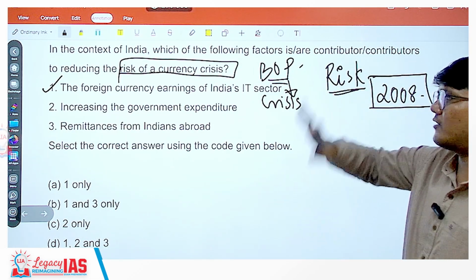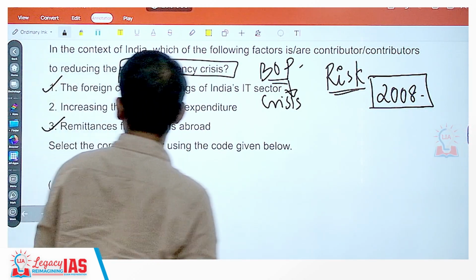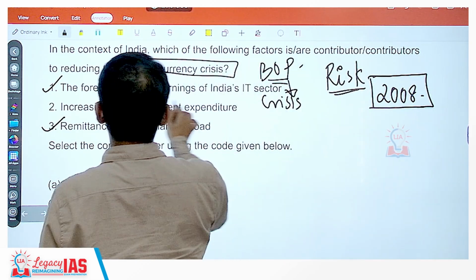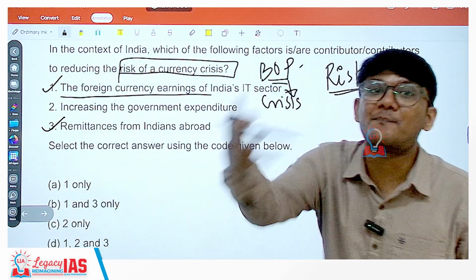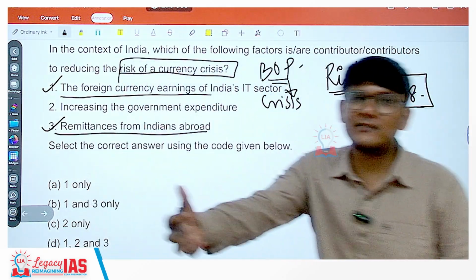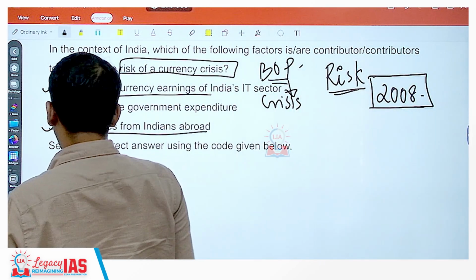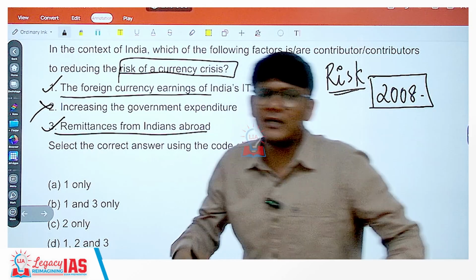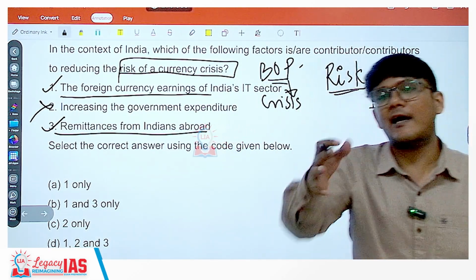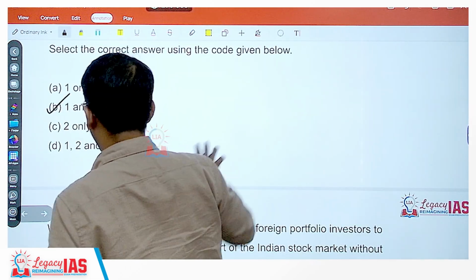So knowing this concept, let us look at the options again. Remittances from Indians abroad, yes, this is going to help. Increasing the government expenditure, no, not necessarily. Foreign currency earnings, we are talking about earnings, not spending. So since this is earnings, this is going to help. Remittances are also earnings, the NRIs are sending money back into India, this is also going to help. So 1 and 3 are going to help, 2 is not going to help. How will government spending help as such? Government generation of revenue, earning money would have helped, but government's expenditure will not. Hence, the option would be B, 1 and 3.